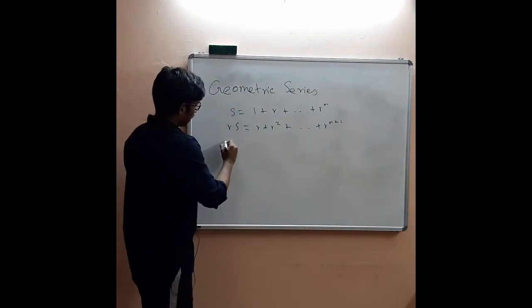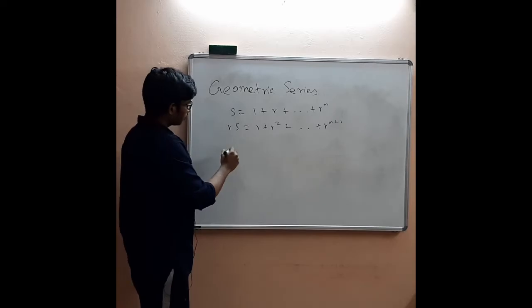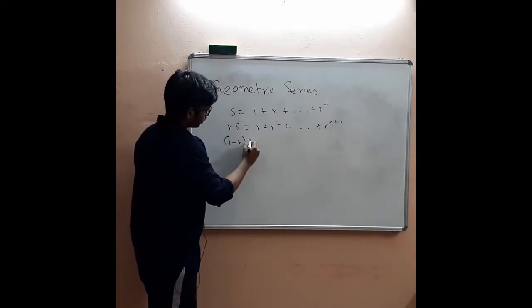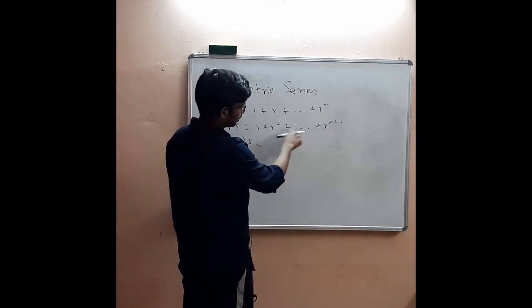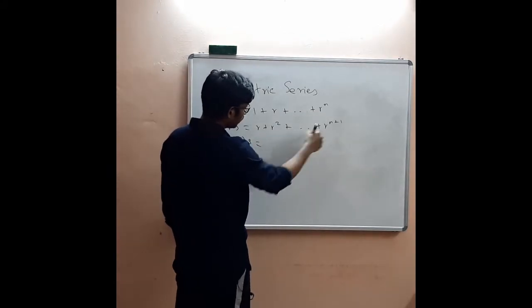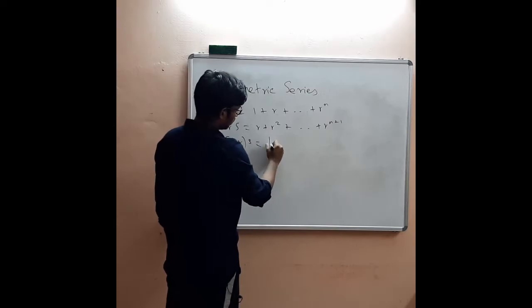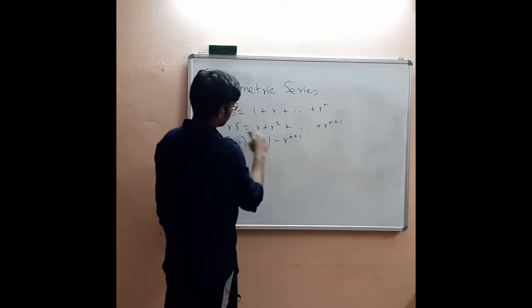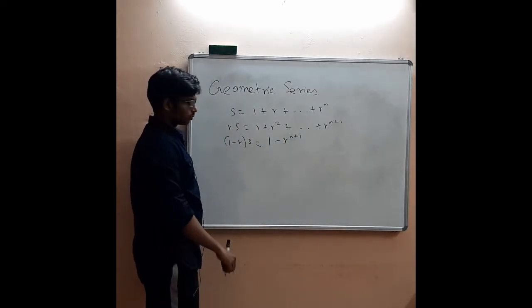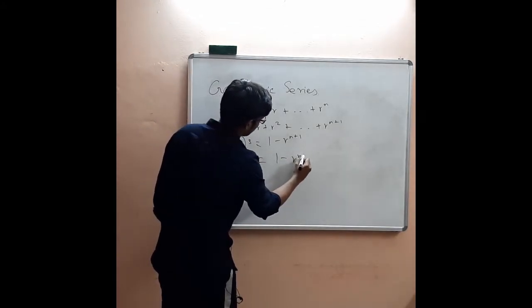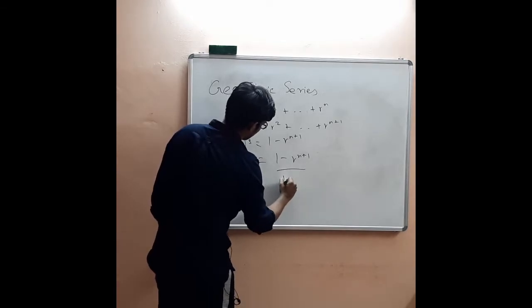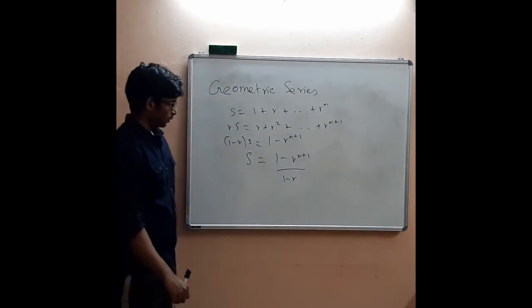If you subtract these two quantities, you will get (1 minus r) into S. The r will get cancelled, similarly r square, until r^n gets cancelled. Only r to the power n plus 1 will remain. So 1 minus r to the power n plus 1, because we are subtracting this equation from the other. So this sum is equal to (1 minus r to the power n plus 1) divided by (1 minus r).